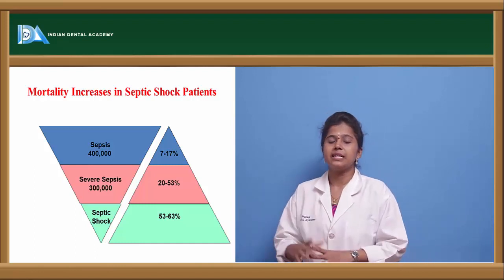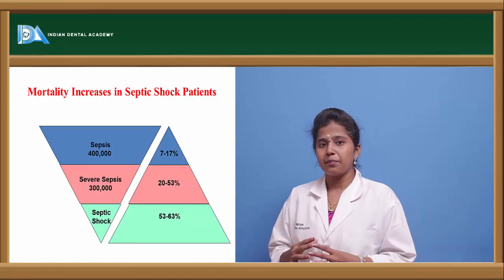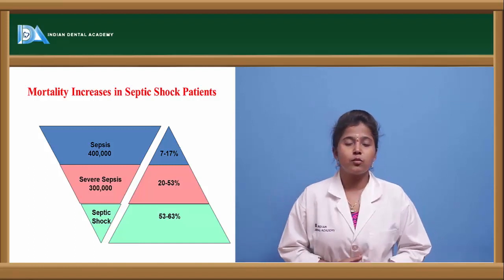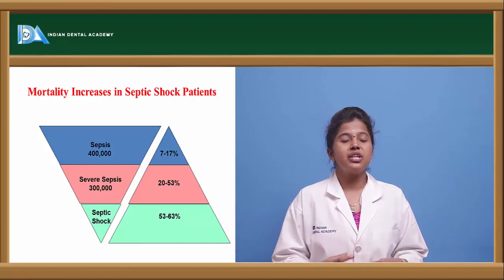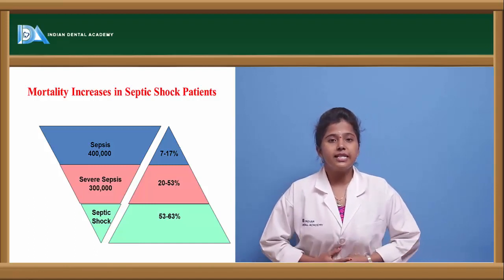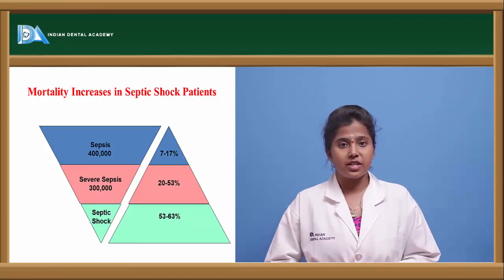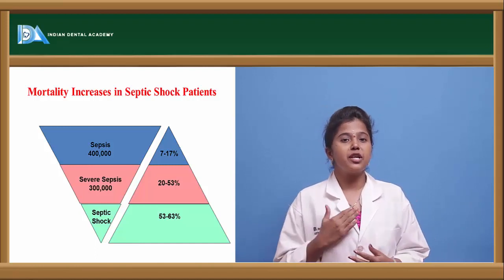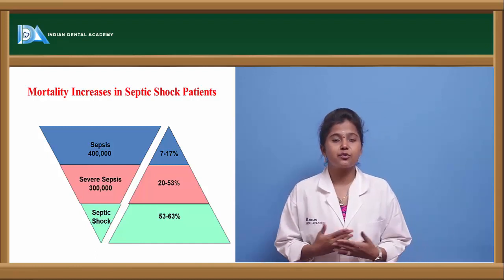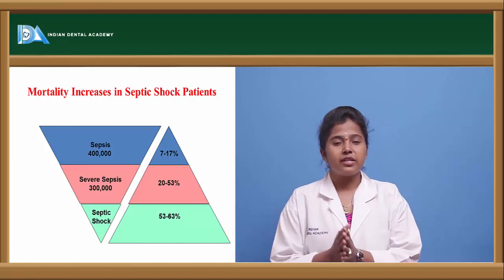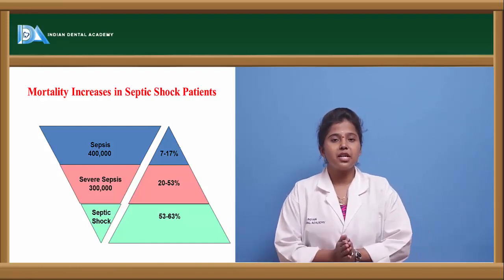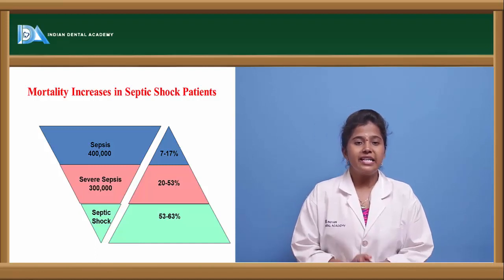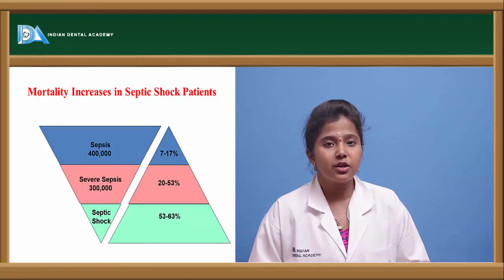If a person has sepsis, which is the initial stage of septic shock, then the mortality rate is almost 7 to 17%. If a person has severe sepsis, the mortality rate is almost 20 to 53%. But if a person has septic shock, the mortality rate is very high, almost 53 to 63%. When compared to all of these shocks, septic shock and cardiogenic shock are very dangerous, and may be fatal to the person.